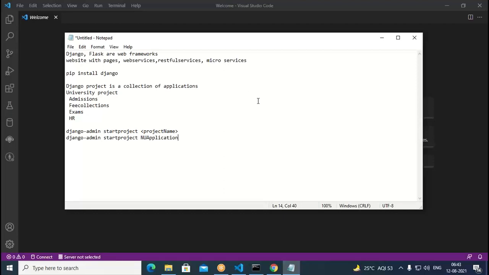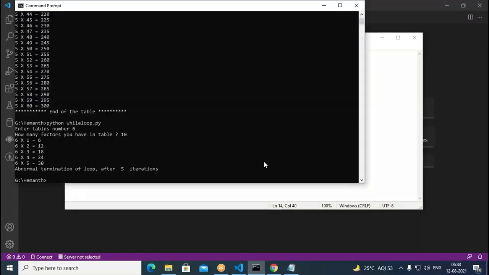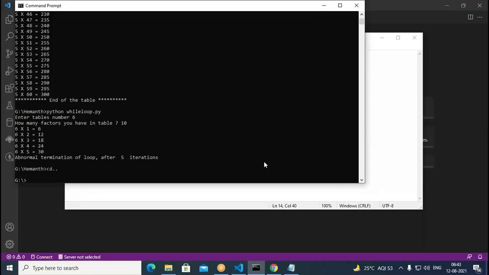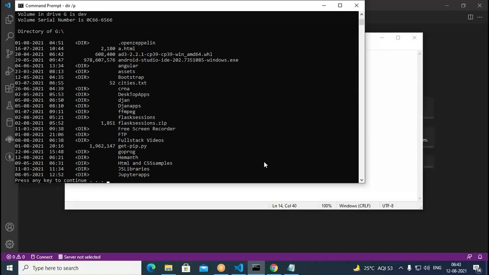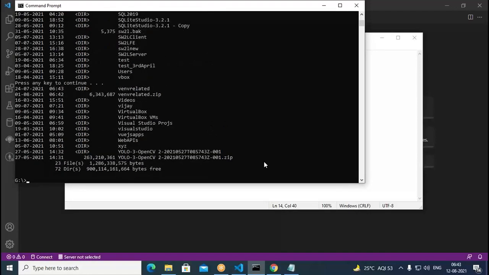So in that we may contain admissions, fee collections, exams, HR, like that. So I want to create a project called NU application. Now coming to this, just come to cd .. Then in this, let us see any Django related we have, Django apps. I write cd Django apps.